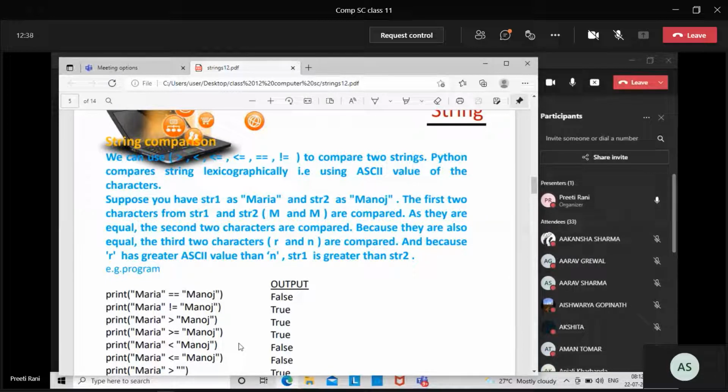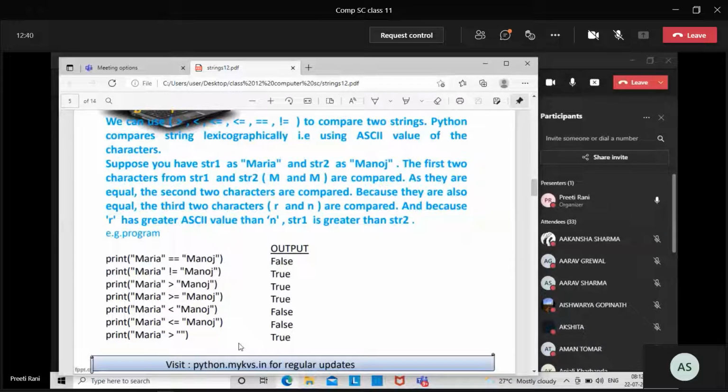Ma'am, what is the last statement? Last statement, Maria is greater than the null string. Null means empty string. Not a single character is there. Then Maria is given there.